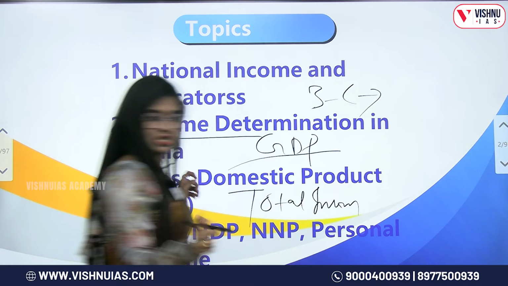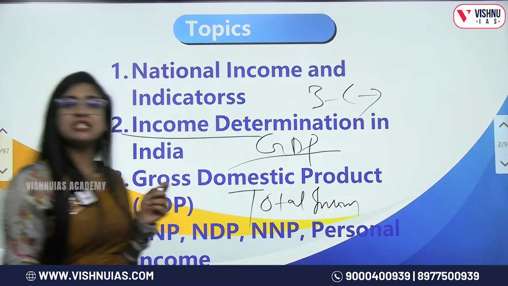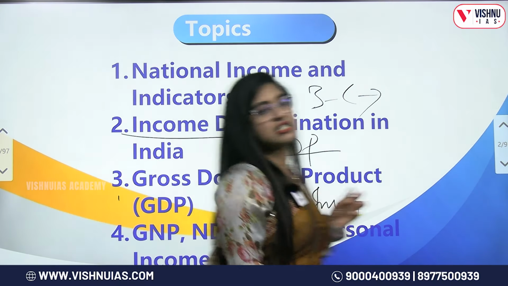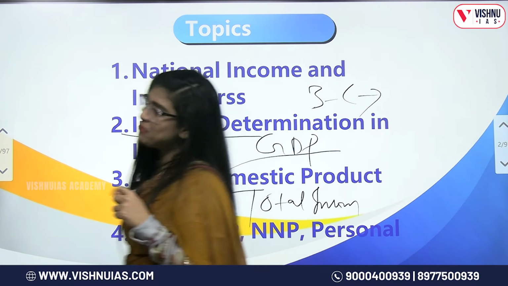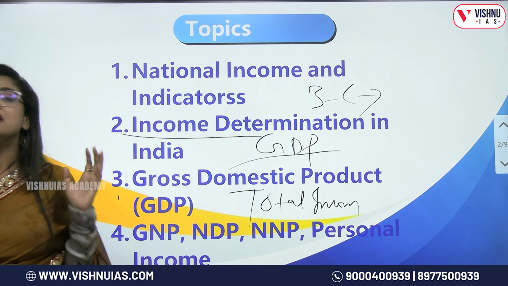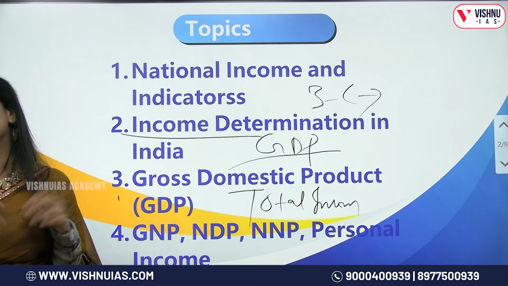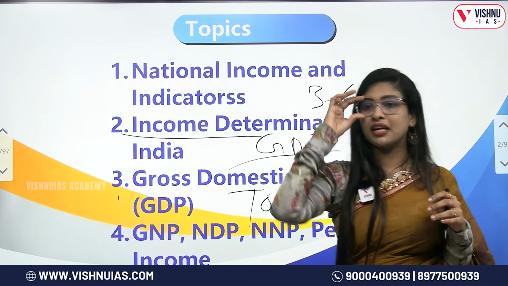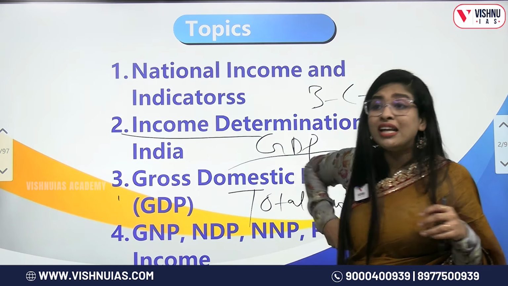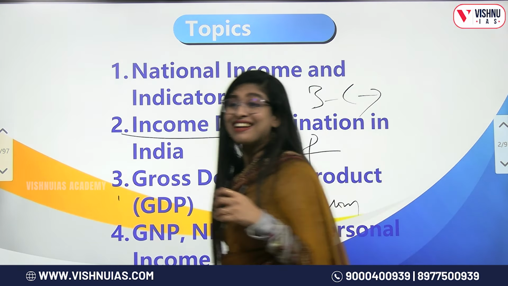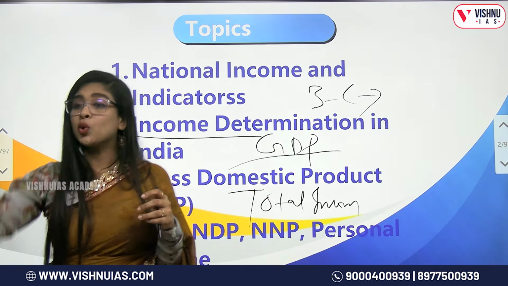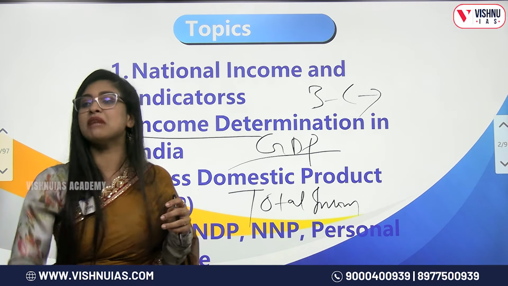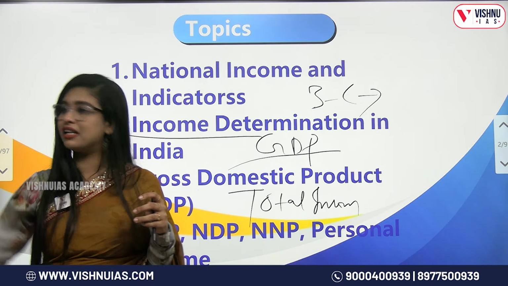In simple terms, start writing please. In simple terms, national income means the total income of the country. Now, why is there a need for us to measure this total income? Only then we'll understand whether our country is progressing in the three different sectors, primary, secondary or tertiary, right?